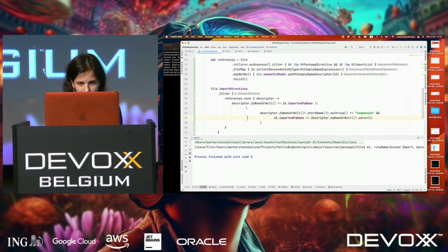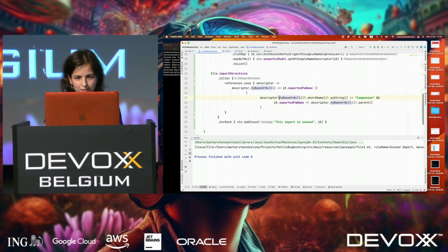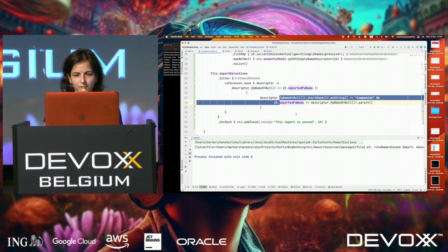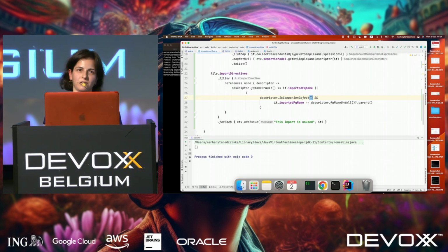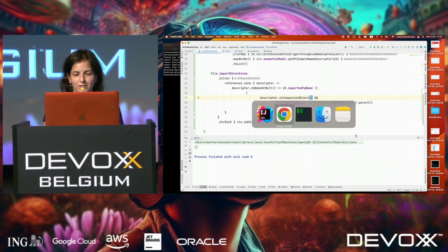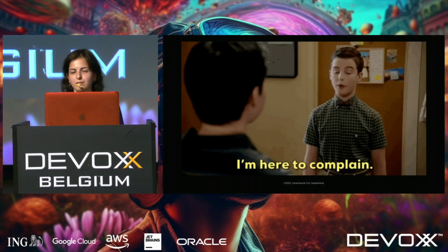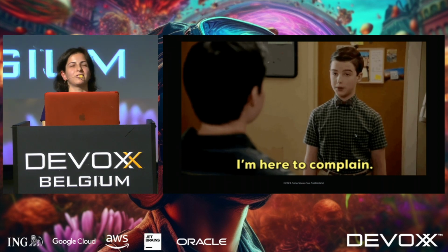remove all this thing, and thankfully there is a way in the Kotlin compiler API to check if something is a companion object. So we don't need to check for the exact companion string. We can just use a Kotlin compiler function, but the only problem is to find it. So as we found it, we can try, and yeah, it works. So we are done with companion objects, but we are not done with the rule.